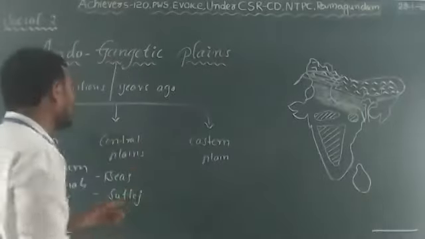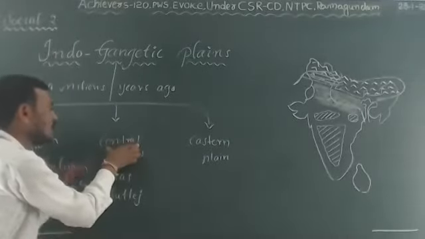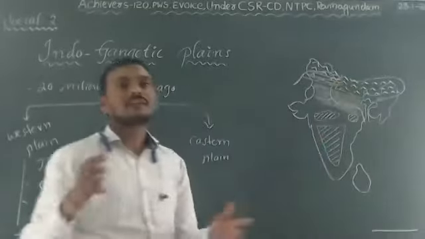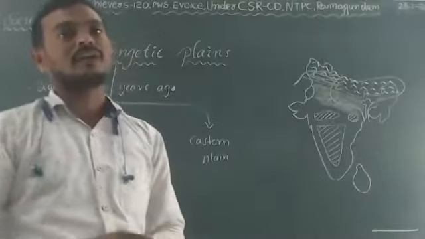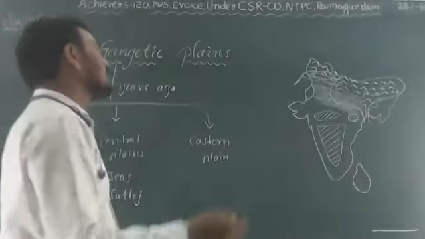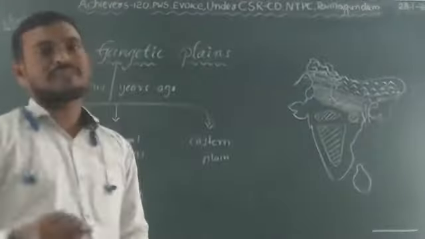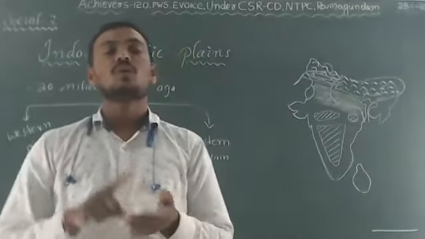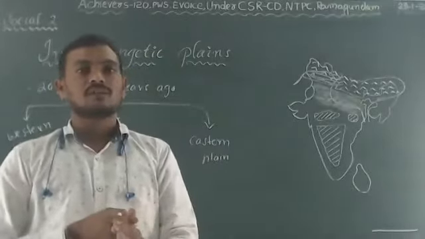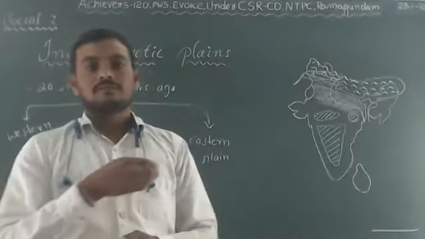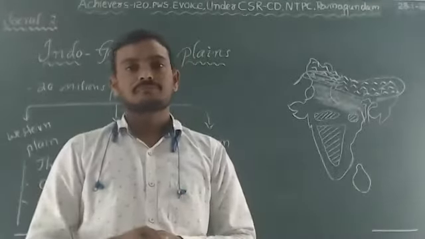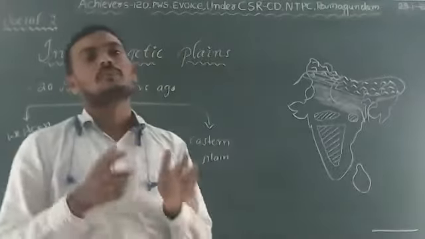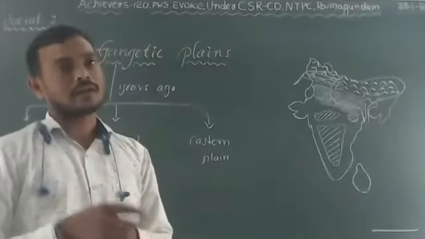When we talk about the Central Plains, also known as the Ganga Plains, why is that? Because River Ganga played a vital role in the formation of the Ganga Plains, along with its tributaries. For example, River Yamuna, Ram Ganga, Gandaki, Kosi, and Teesta. All of them played a vital role in the formation of the Ganga Plains.